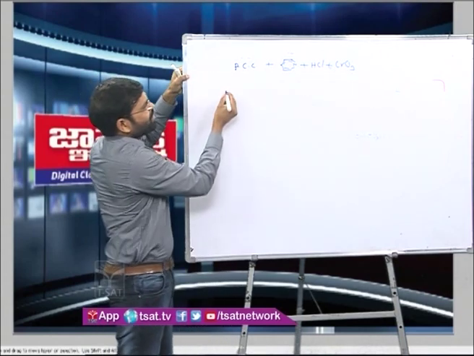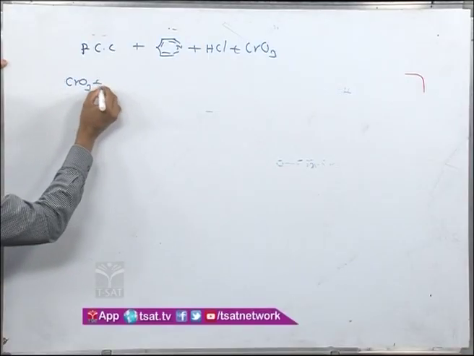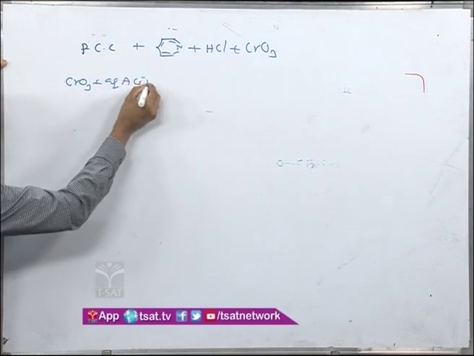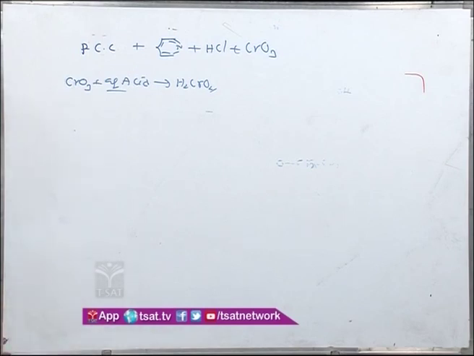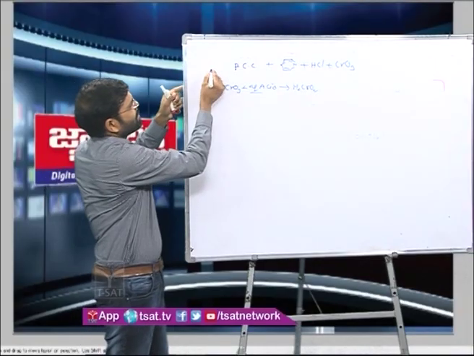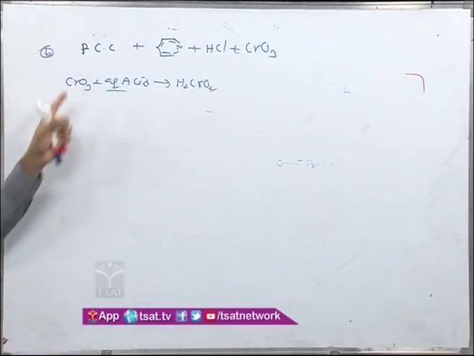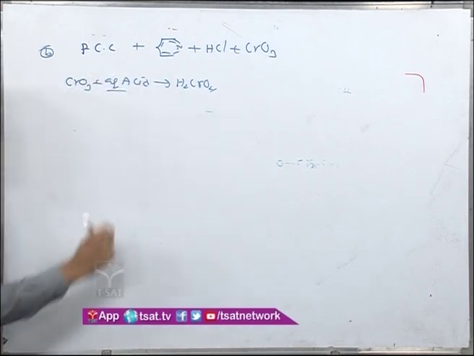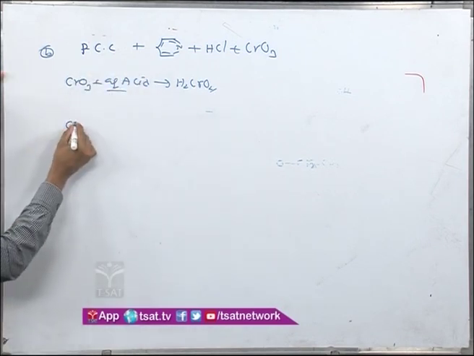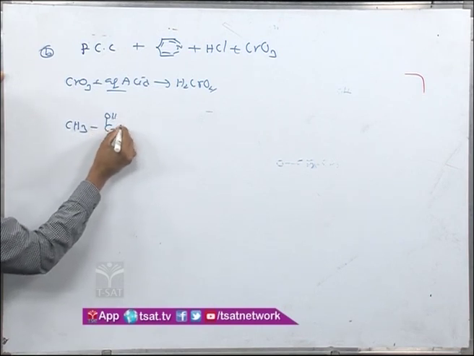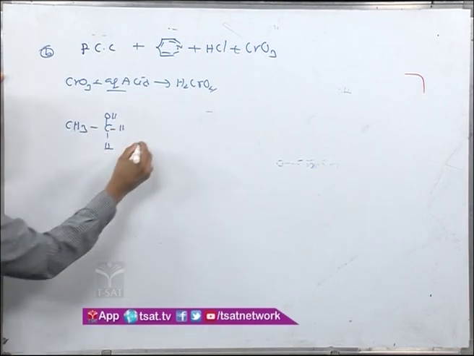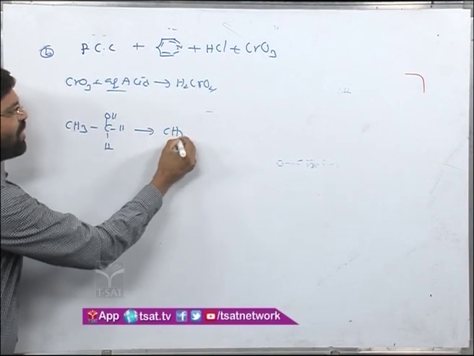Generally chromic acid, how are we getting that CrO3 when I am using the aqueous acid? Then it will give you chromic acid, H2CrO4. Aqueous acid means water content is also there. Now when I use this reagent, PCC, there is no water content. When there is no water content, if I take the alcohol, this gives you the corresponding carbonyl compound.